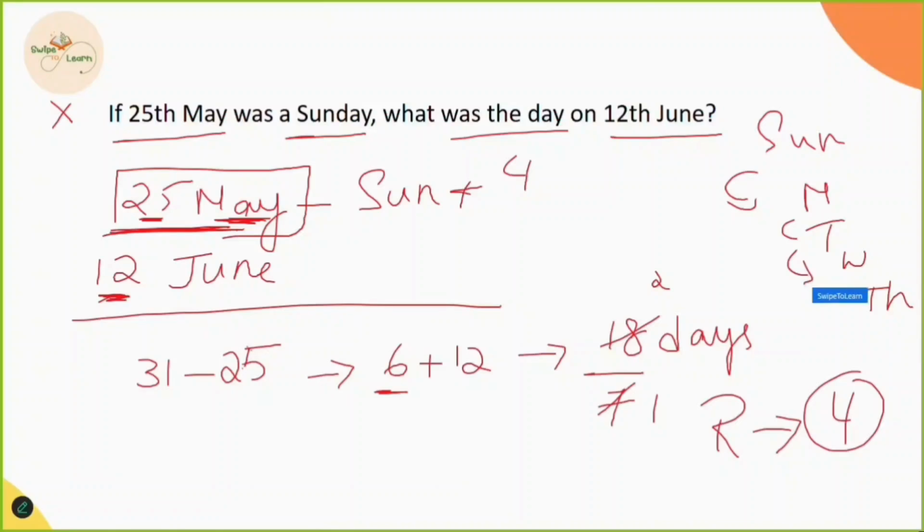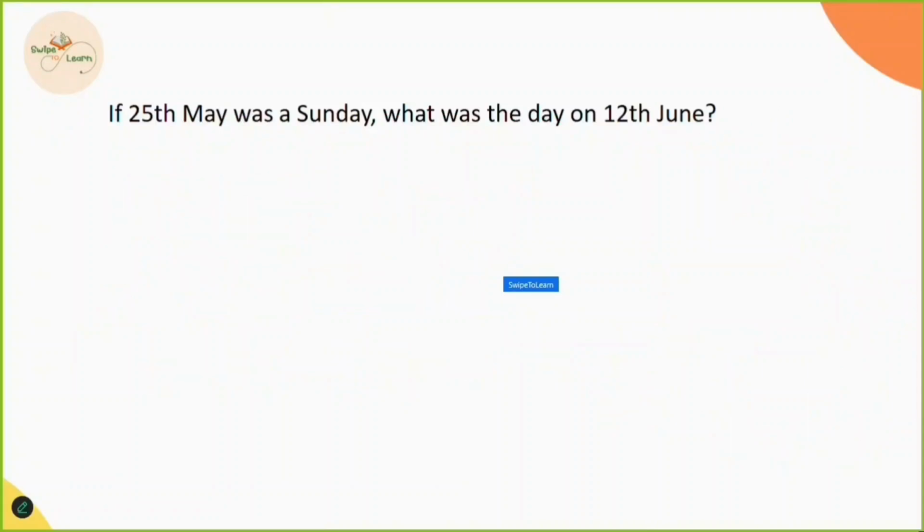When I add 4 days, what I get is Thursday. So 12th June becomes Thursday. So what do we do? Initially consider the month. A month has how many days? 31 days. And we subtract the date given, which is 25. We get the result as 6.